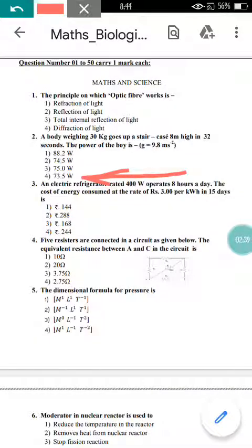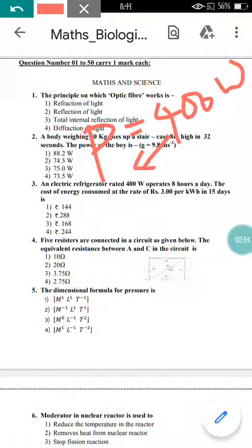Now come to question number 3. Can you see the question number 3? An electric refrigerator rated 400 watt, which represents the power P value, and operates 8 hours a day. They have given the time as 8 hours. The cost of energy consumed at the rate of 3 rupees per kilowatt-hour in 15 days is?